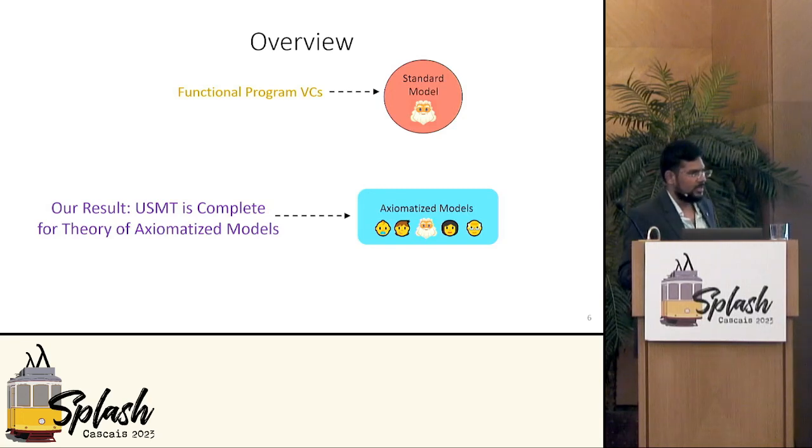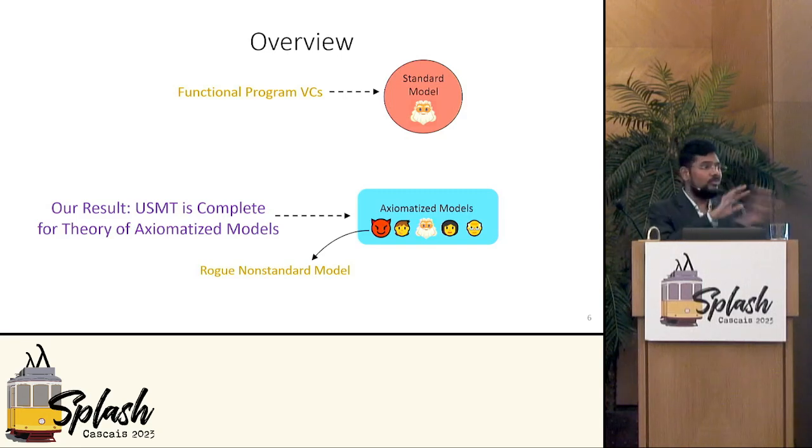Because we have very good axiomatization for the individual theories, and most theorems that people want to prove actually do follow from these axioms. But our result also helps explain why, despite this effectiveness, USMT can also fail very easily. When a theorem has to be valid in the theory of the axiomatized models, it has to hold in every axiomatized model. But this need not be true. There can be a model whose individual sorts satisfy their respective axiomatizations, but in combination, the model falsifies the theorem. We call these rogue non-standard models. So that little devil fellow over there is preventing your theorem from being provable by this heuristic.